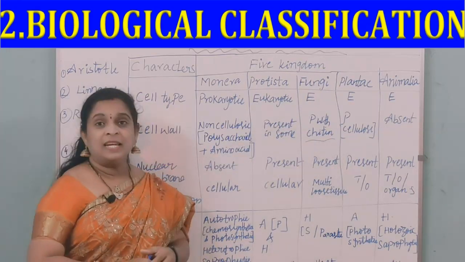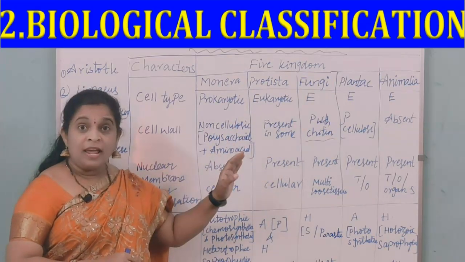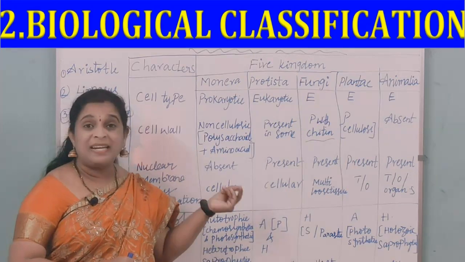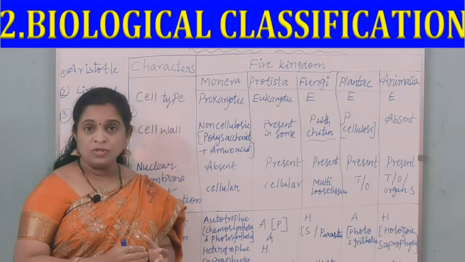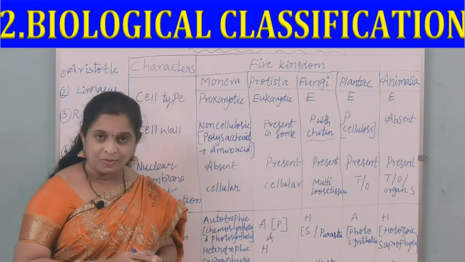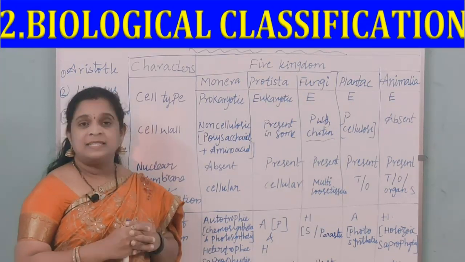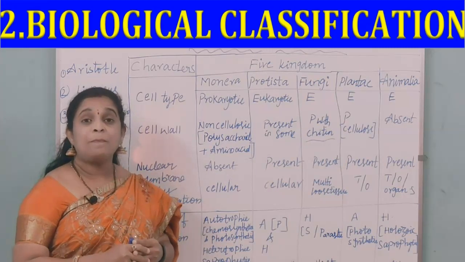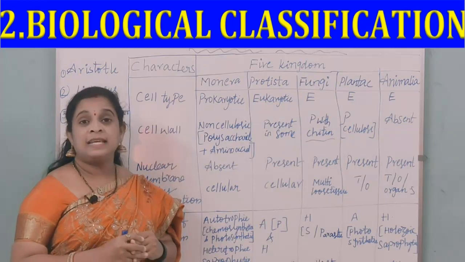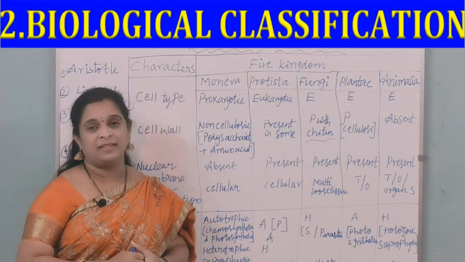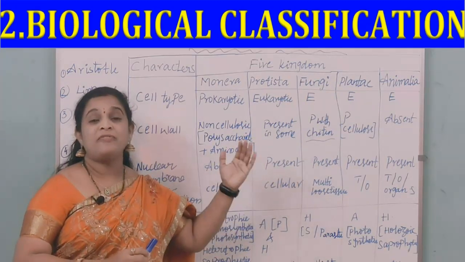The next one, Plantae. It is eukaryotic, and also it is consisting of a cell wall which is made of a material called cellulose. What is cellulose? It is made up of thousands of carbon, hydrogen and oxygen atoms, and it is going to give the stiffness to that particular plant cell wall, and also it is making the plant withstand. It is going to make it stiff, and also this is not going to be digested by human beings, but it is a part of our diet. It is in the form of fiber.